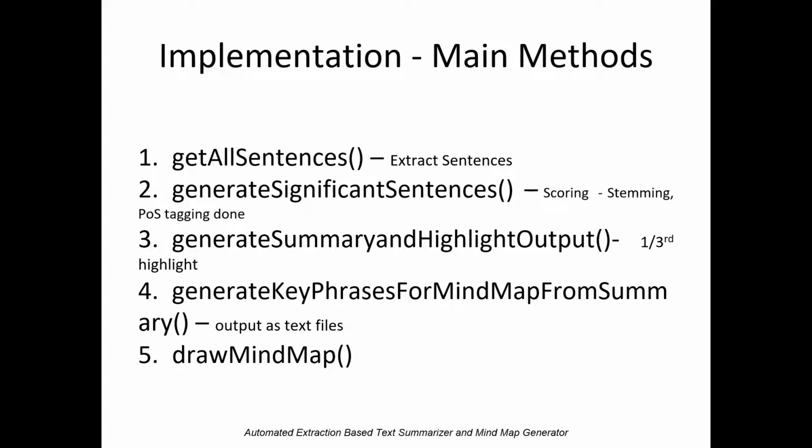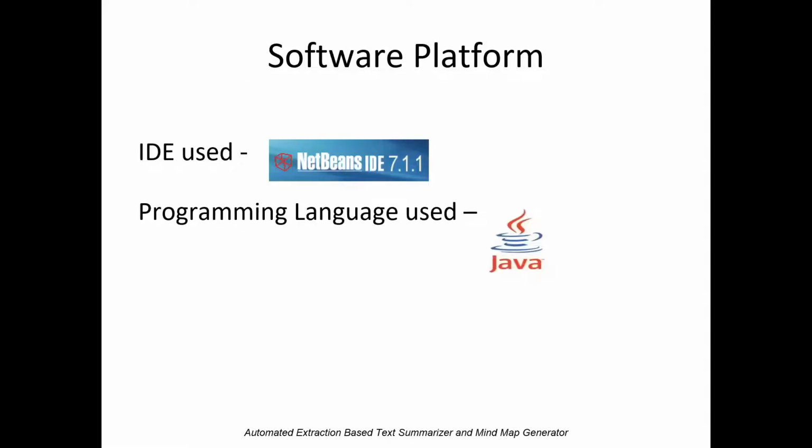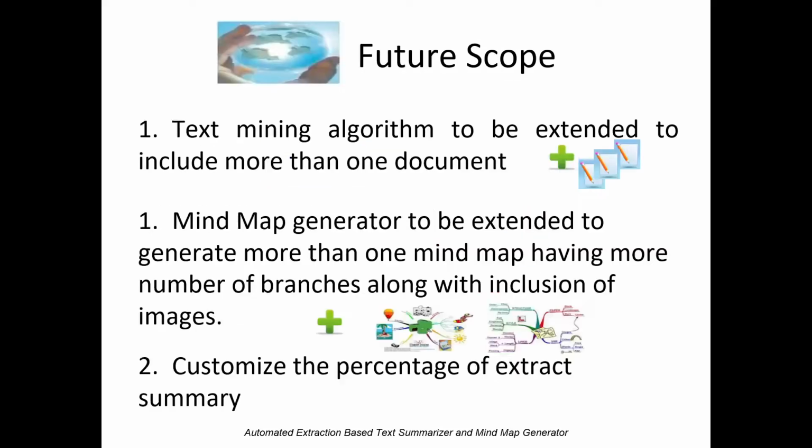Here we have 2 main methods: the generator module, which produces the extract summary of a text, and the draw mind map module to draw the mind map from the extract summary. The project is implemented using Java. There is a lot of scope for improvement in this project.